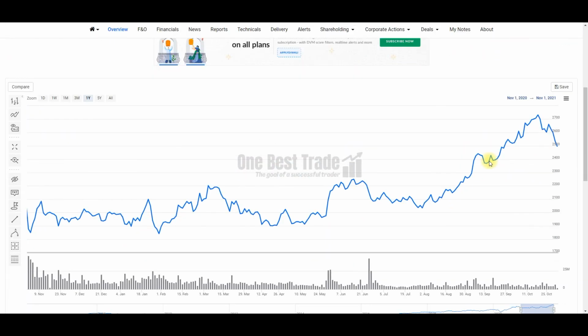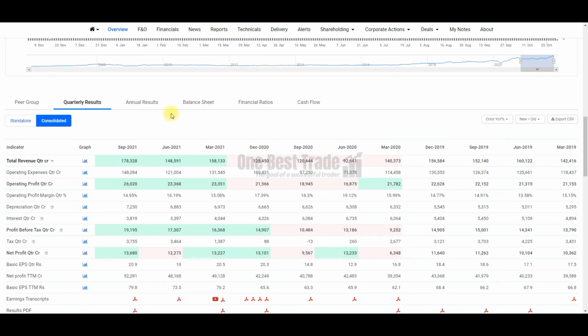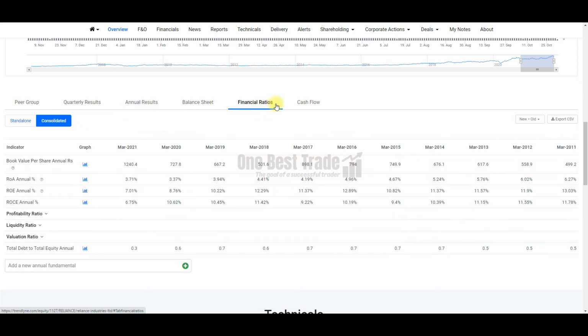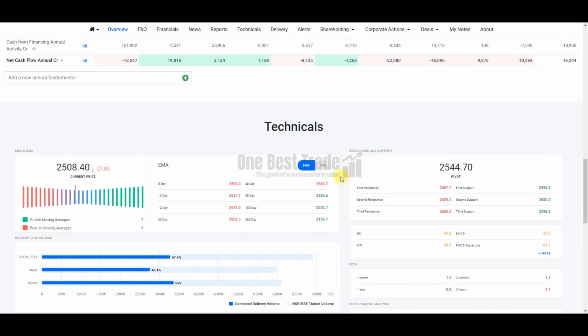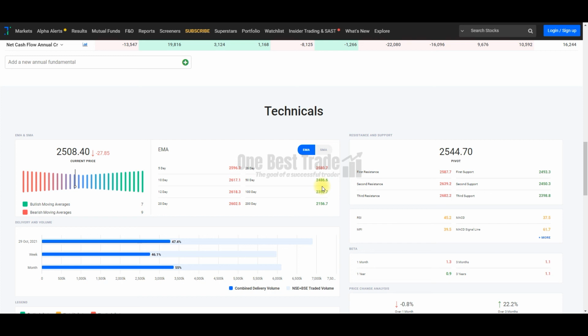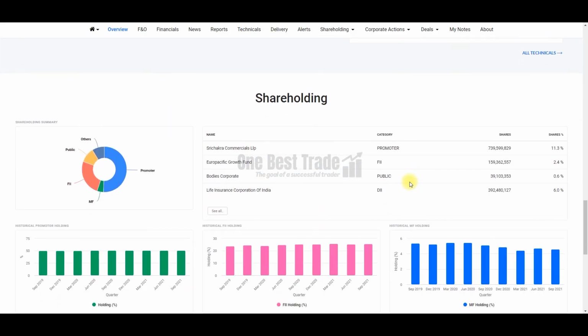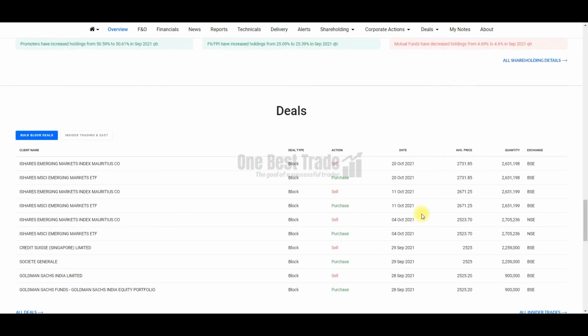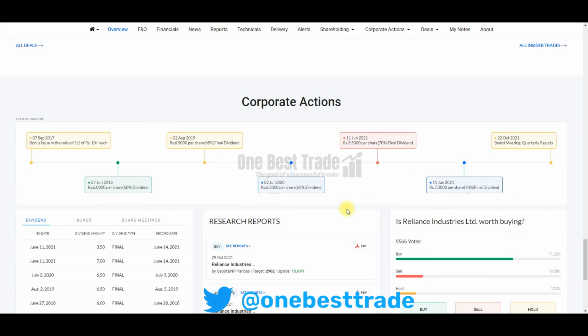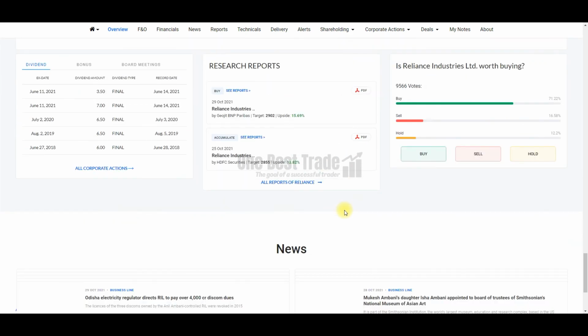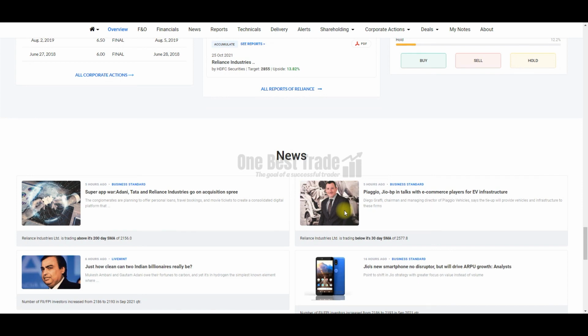And then you can find a technical chart, and next you can find the quarterly results and also the peer companies you can find here, and then annual results, balance sheet, financial ratios and cash flow statement you can find. Next we can find the technical parameters, important moving averages like the 50, 100 and 200 day moving averages, and major support and resistance also you can find here, and shareholding pattern also you can find here. And then deals, the bulk deals and also insider trading details you can find here. So then we can find corporate action, and then major news also we can find here.